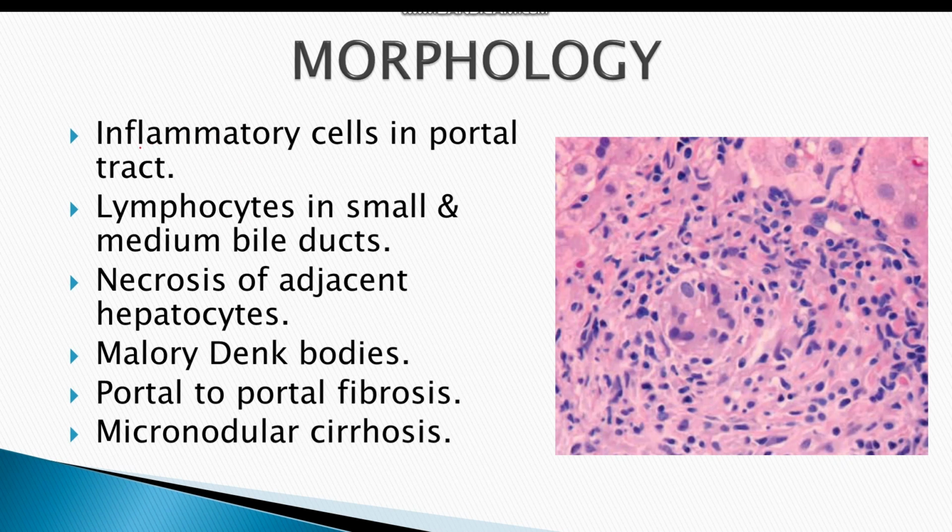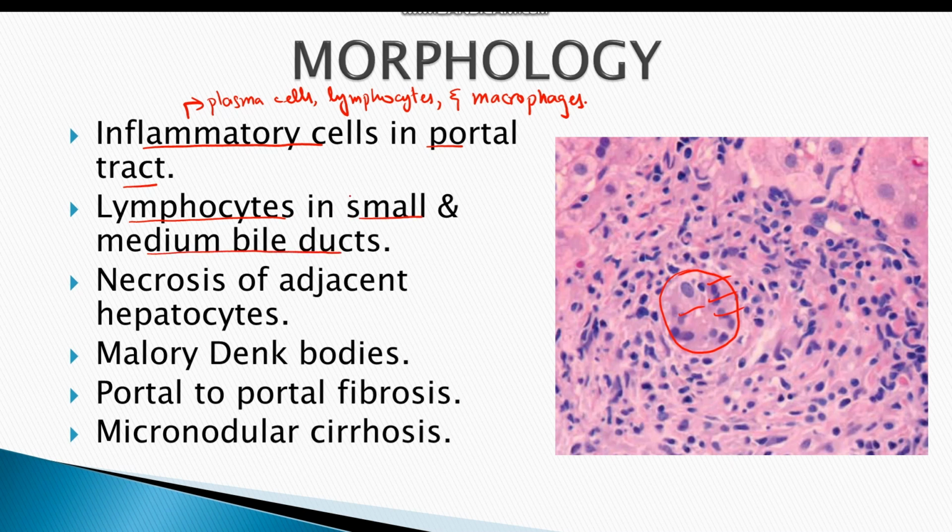The histological picture reveals the presence of inflammatory cells in the portal tract. These inflammatory cells include plasma cells, lymphocytes, and macrophages. In certain cases, eosinophils are also present. As you can see here, this is a portal tract and there are inflammatory cells present inside it. Moreover, lymphocytes are present in small and medium bile ducts, since only the small and medium intrahepatic bile ducts are involved.